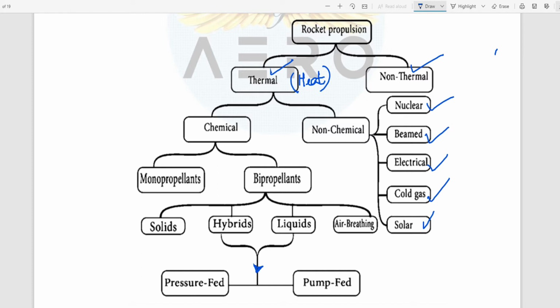They can give options like nuclear, electrical, cold gas, and maybe solid propellant. The odd one is solid propellant, because solid propellant comes under the thermal chemical category. These are the non-chemical rocket propulsion.